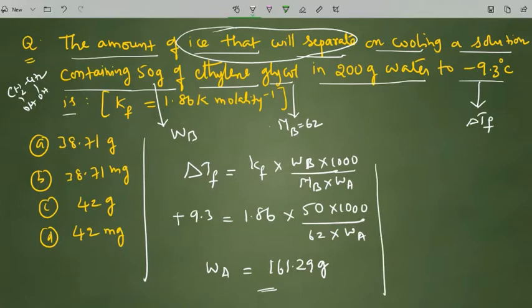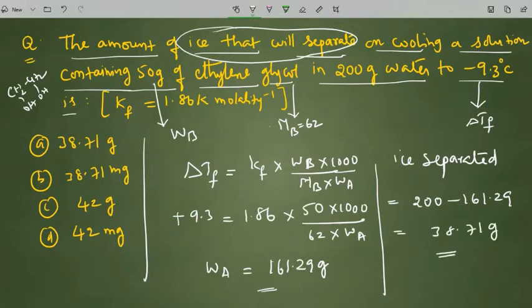Now, what is the ice separated out? Out of the 200 grams that you have taken, this 161.29 grams is only the weight of solvent I have noticed. This difference, you will get 38.71 grams. This 38.71 grams of the solvent is converted into solid. So this is the value in grams, 38.71. That is the right option for this question.